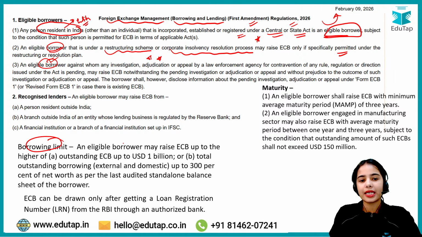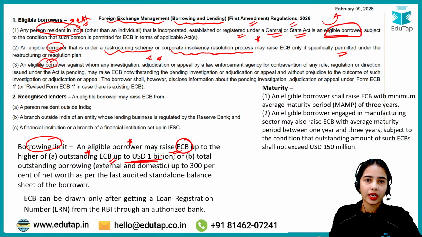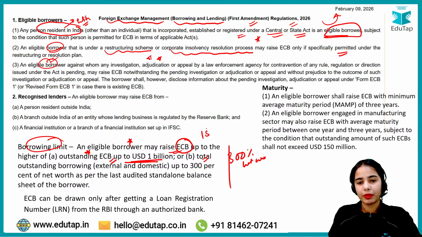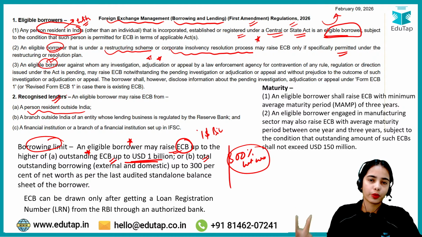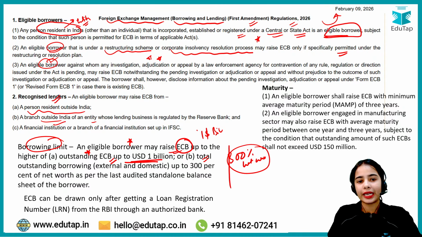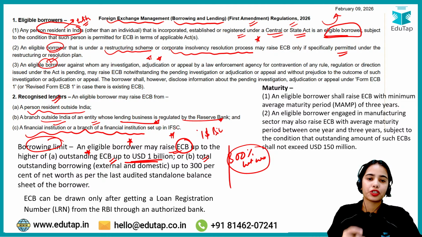The borrowing limit is that an eligible borrower may raise external commercial borrowing up to the higher of $1 billion or 300% of the net worth, whichever is higher. Recognized lenders are persons resident outside India, that is, any entity outside India; a branch outside India of an entity whose lending business is regulated by the Reserve Bank; a financial institution or a branch of a financial institution set up in an International Financial Service Center.